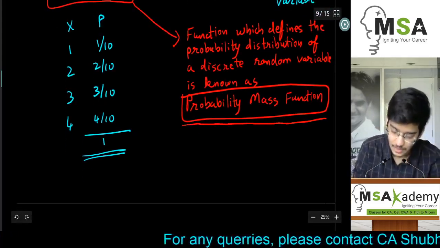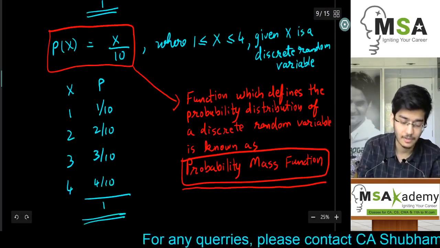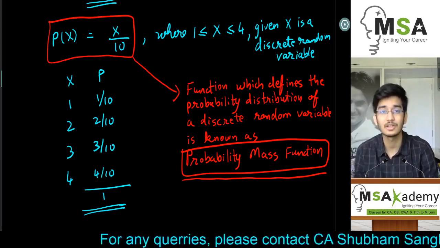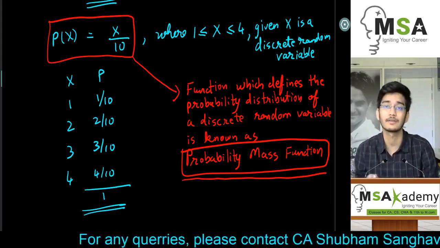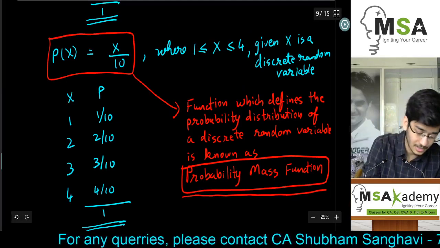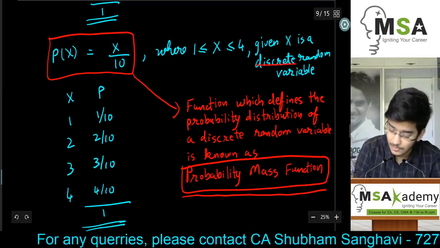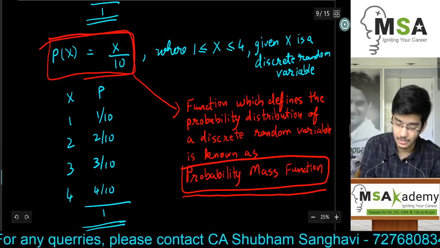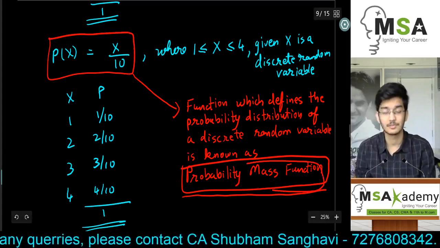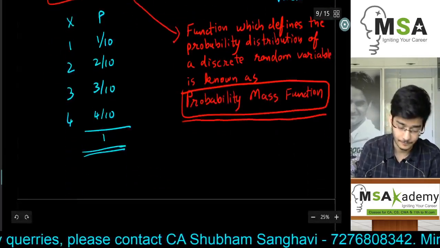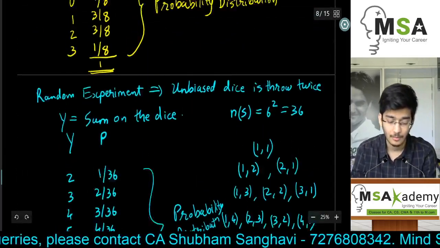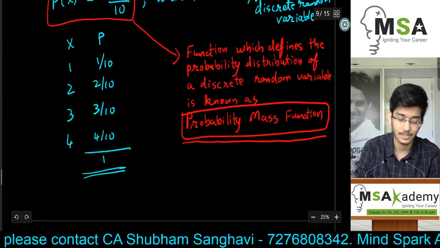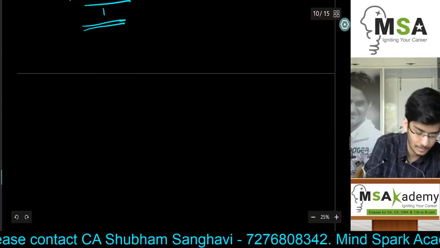So what we are doing is defining the probability of a random variable by a function, and such a function will be called a probability mass function if the random variable is a discrete random variable. If the given variable is a discrete random variable, which is the case here, we'll assume that this function is nothing but a probability mass function. समझ में आ रहा है? Now these were all examples of discrete random variables. We'll just plot this example on a graph as well, so you'll understand more clearly.